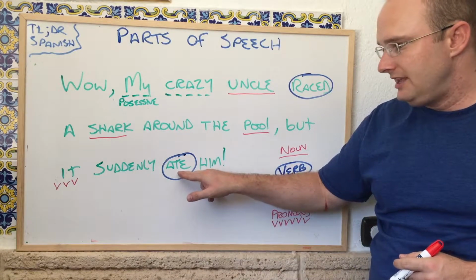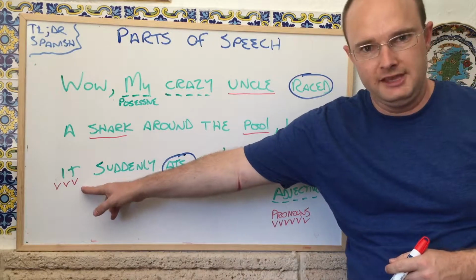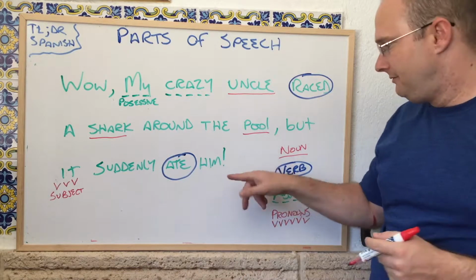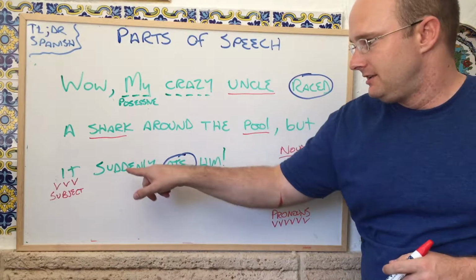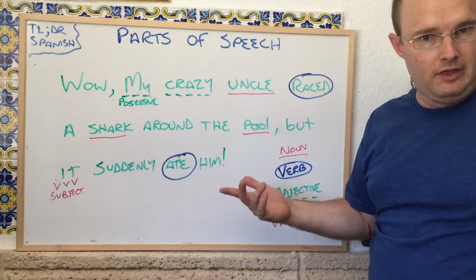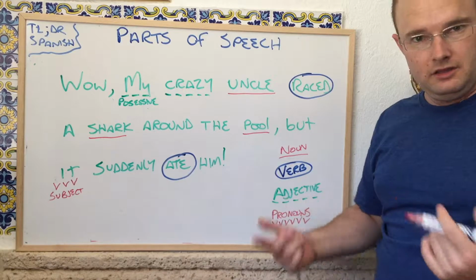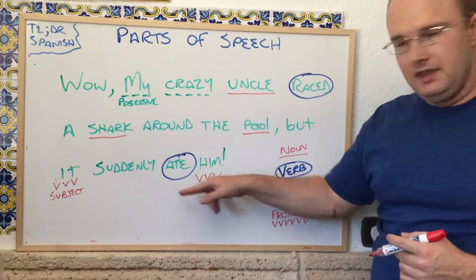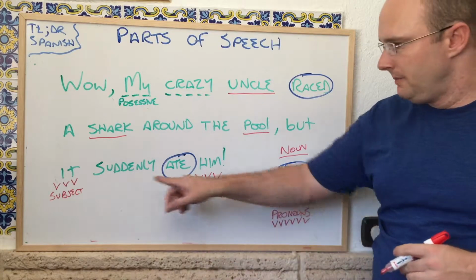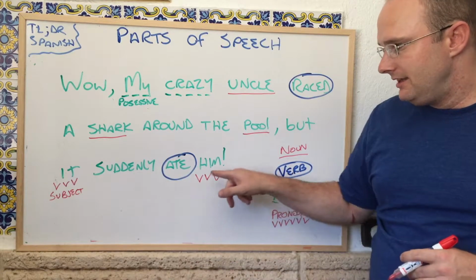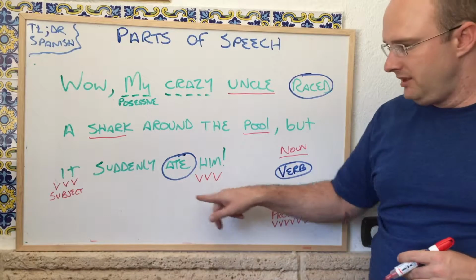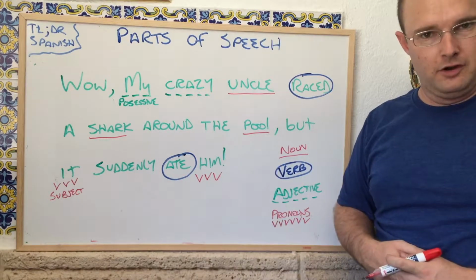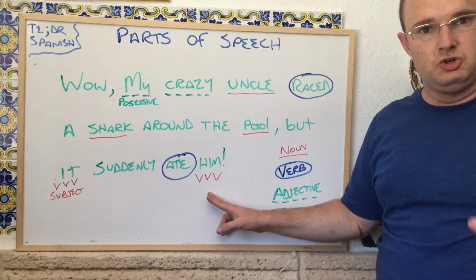So who is doing the eating? It is doing the eating. Another word we can replace is him. If I said, but it suddenly ate David, that would work. So him is a pronoun as well, but it's not a subject pronoun because him isn't doing an action. But he is being eaten. Something that is verbed or is affected by the verb means that it's a direct object pronoun.